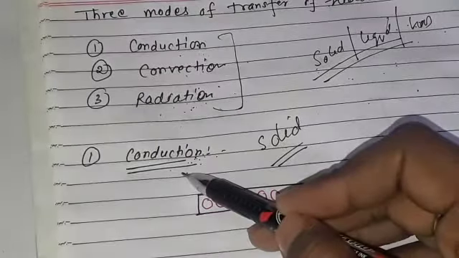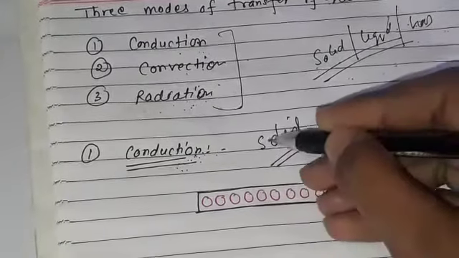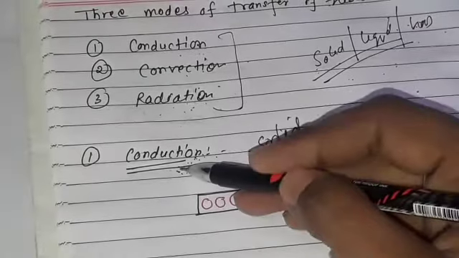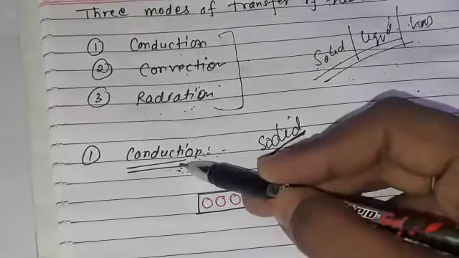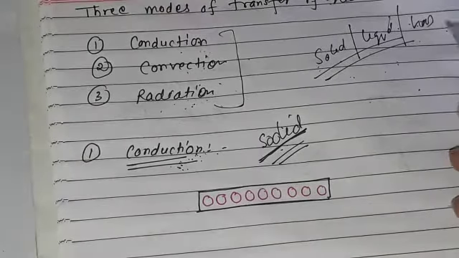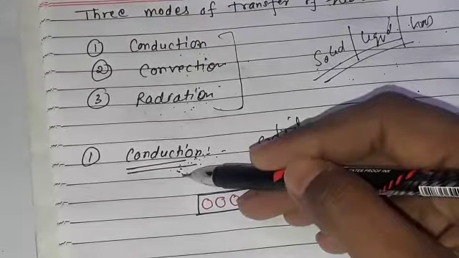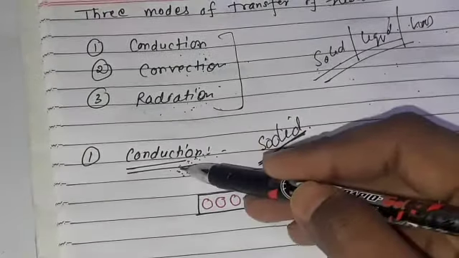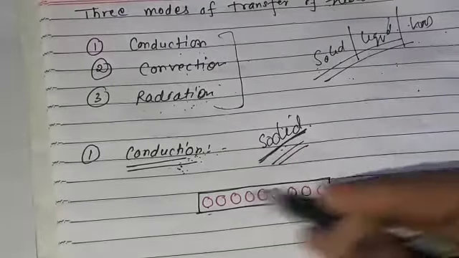If I am talking about conduction, conduction mainly happens in solids. Class, in solids, the mode of transfer of heat is conduction. Yes, class, in gases and in liquids conduction is also there, but only to a very small extent. But in solids, this is the way by which heat transfers itself. And what is conduction, class? When heat is transferred from molecule to molecule.